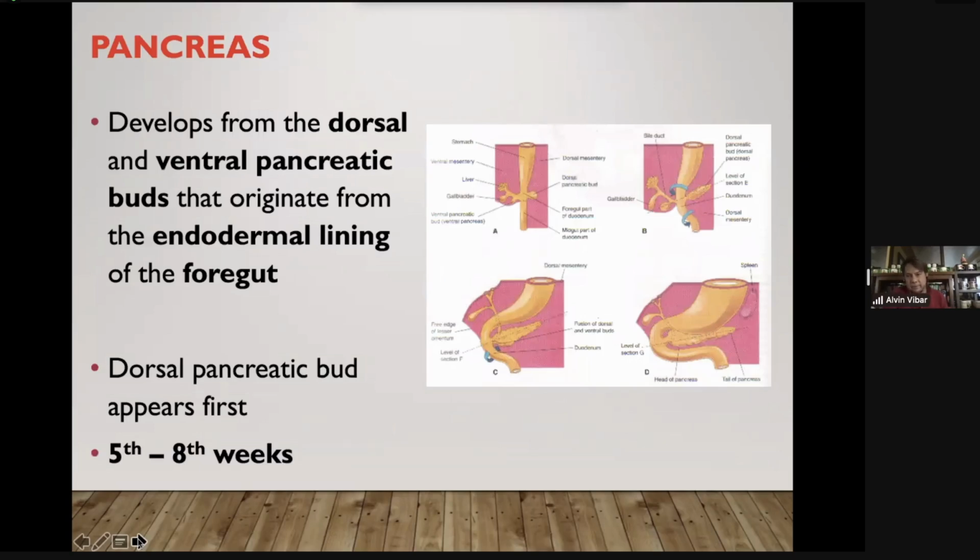Pancreas. I hope you still remember our lecture on the development of the digestive system. You have your dorsal and ventral pancreatic buds, also coming from endoderm, the endoderm of the foregut. The dorsal and ventral pancreatic buds are formed during the 5 to 8 weeks of human development.